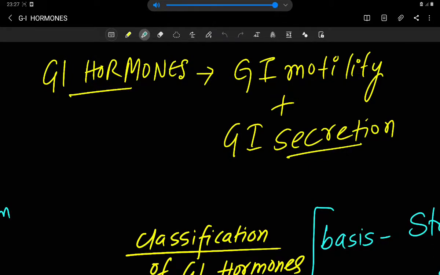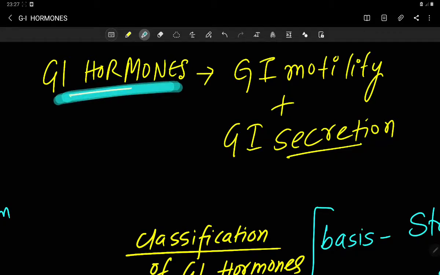So today's topic is on the physiology, that is the GI hormone. The main function of all GI hormones is to regulate gastrointestinal motility and gastrointestinal secretion.